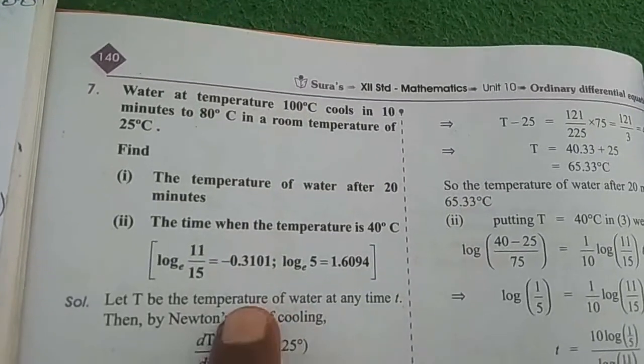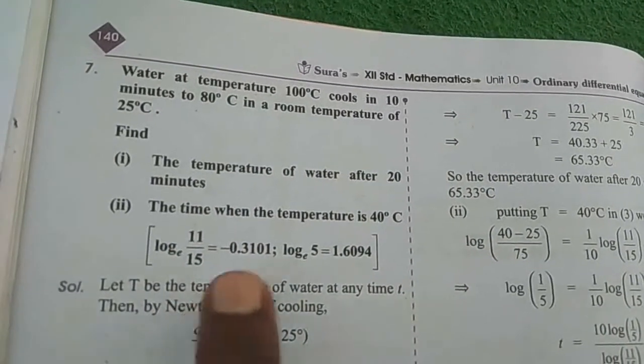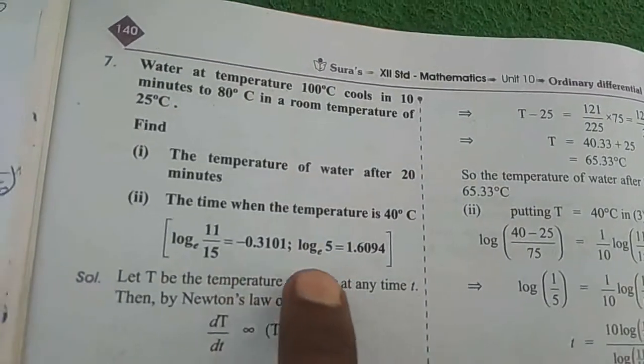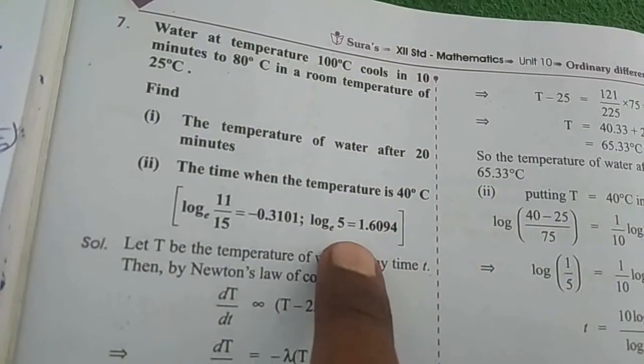Now the log e value is given: 11 by 15 is minus 0.3101, and log 5 value is given as 1.6094.